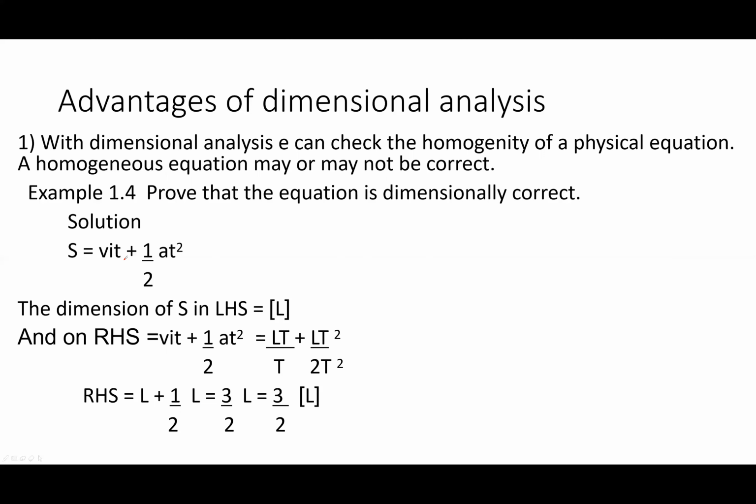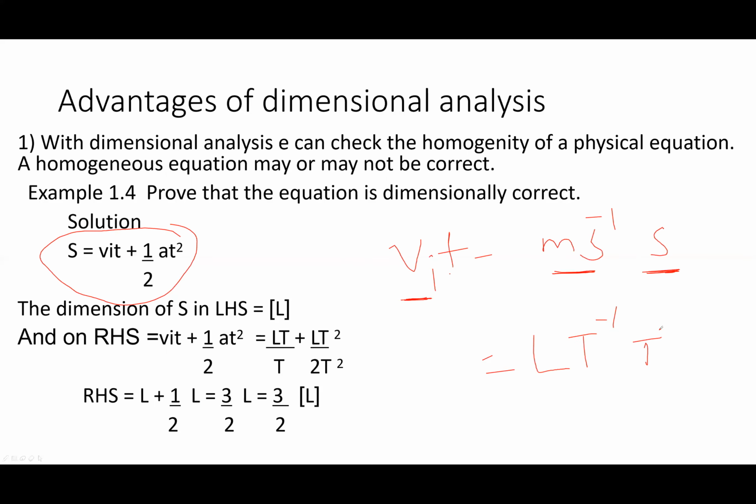So first we will check this equation, s = vt + ... I will give you a simple clue. The unit of speed is meter per second, and second is the unit of time. So L T^-1 times T, the T^-1 and T^+1 cancel, so we get length.